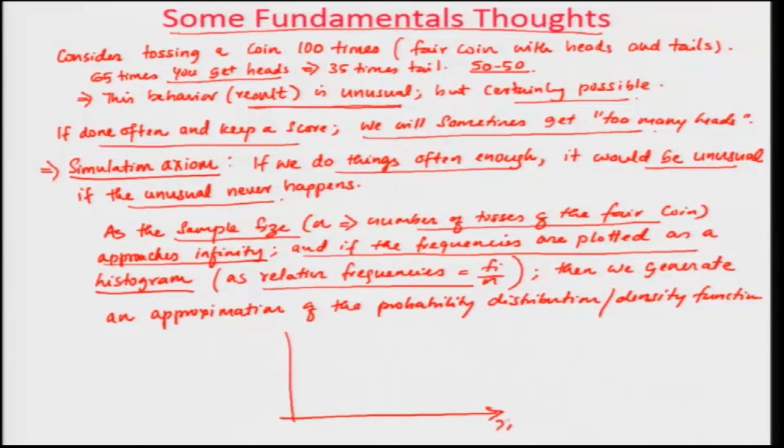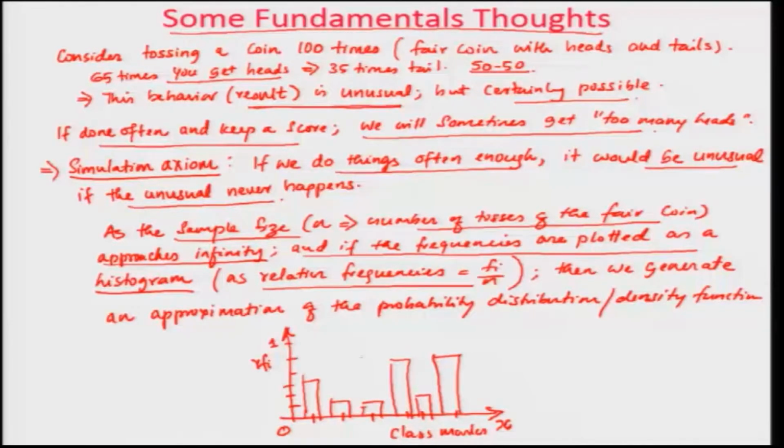Remember, a histogram looks something like this. You have your x axis on which the different class marks are seen, and here you can have your relative frequency, which is the frequency divided by n, and these values will vary from 0 to 1 if you are using relative frequency. You might see graphs like this. So, this is what we talked about regarding relative frequency details. This kind of diagram is called a histogram.